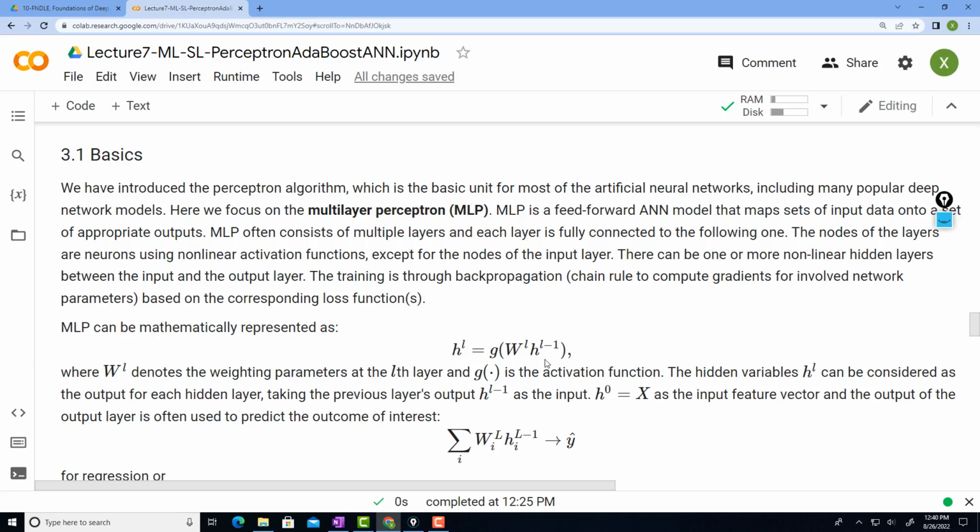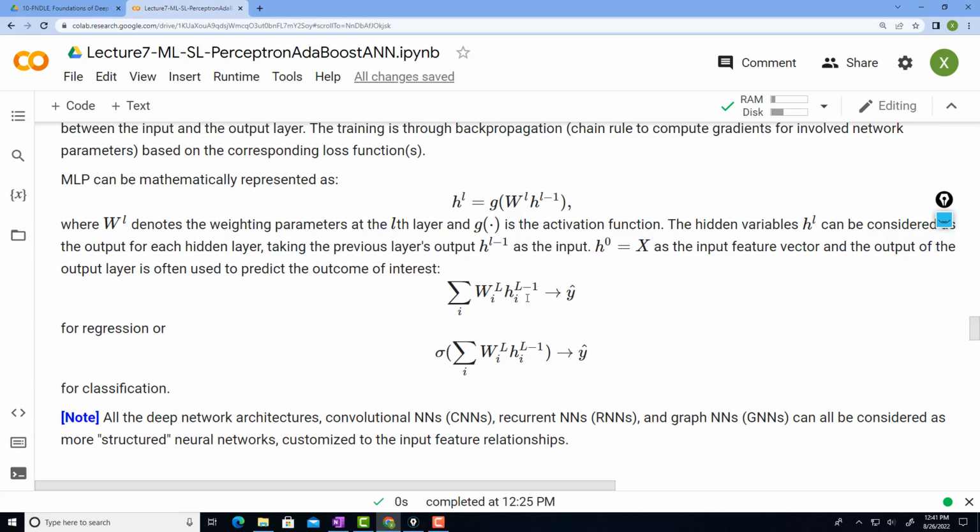H^(L-1) is essentially the output of the (L-1)th layer, which is used as the input feature, and it does the linear combination or connection of those latent or hidden outputs or representations in the multi-layer perceptron, and then you go through an activation function to capture the potential nonlinearity to derive the next layer's output. So you just go through from the first layer, with the original input feature, until you achieve the output label.